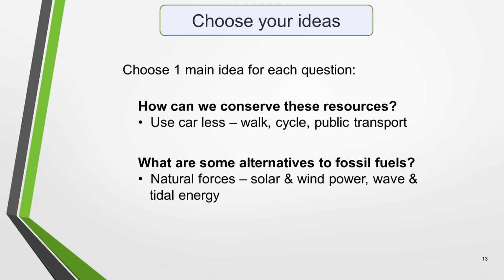Choose one main idea for each part of the question. My advice on making your selection is to choose ideas that you can quickly think of an example to illustrate. Here are my choices. For how we conserve resources, I've chosen use car less, walk, cycle and public transport. And for alternatives to fossil fuels, I've chosen natural resources, solar and wind power and wave and tidal energy.